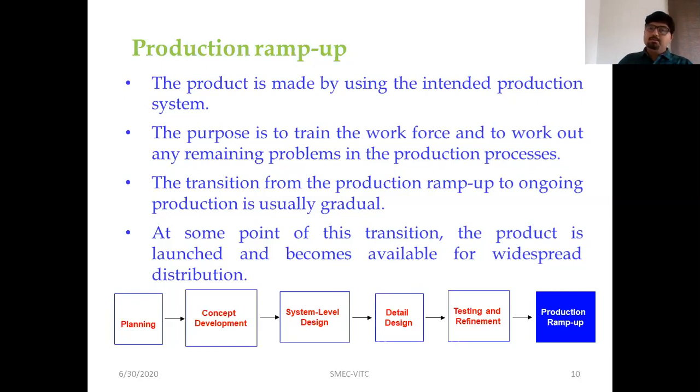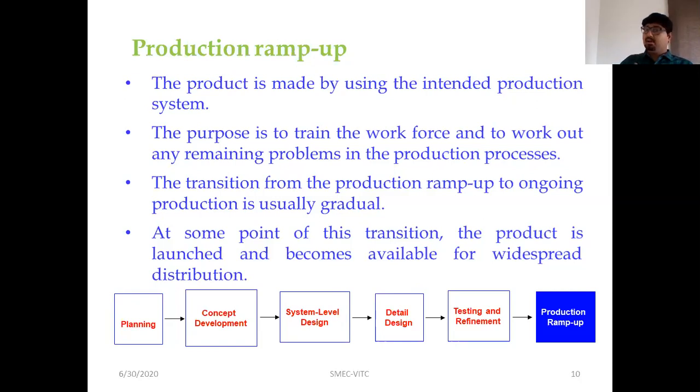After getting this as an input, the testing and refinement phase is initiated, either by providing an alpha prototype, the initial pre-production versions, and cross-checking to what extent they satisfy the needs, and thereafter entering into a beta prototype with the intended production process, but not the actual product assembly process, and giving it to the customer to use that prototype in their use environment and get feedback from there. Wherever required, some refinements could be made in that testing and refinement phase.